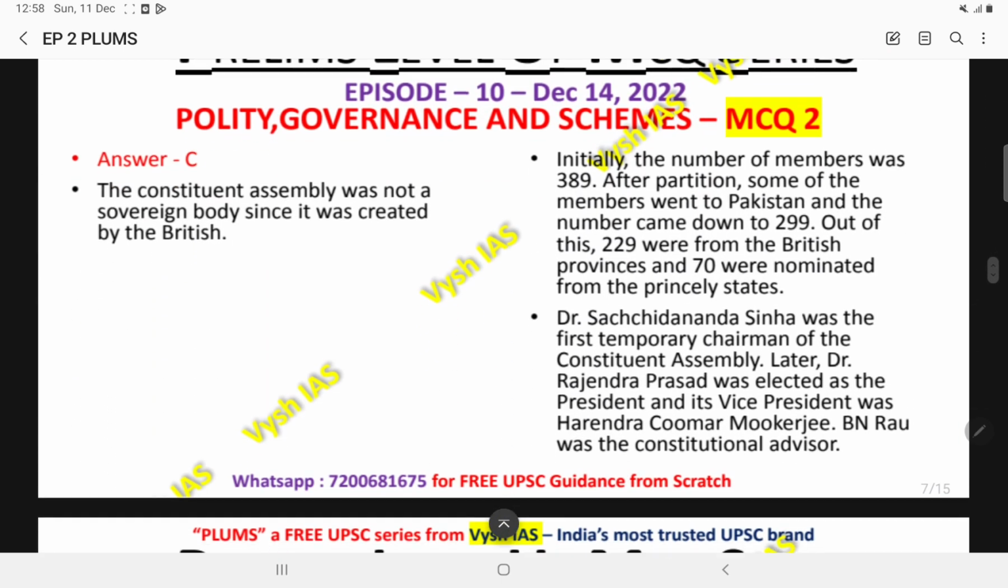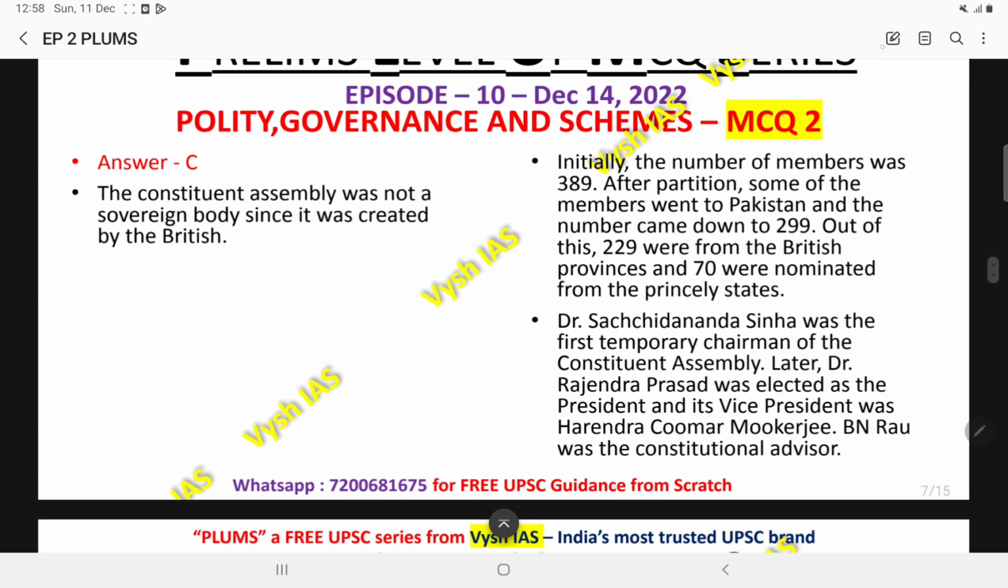Again, I have given some points also. See, sometimes UPSC has a habit of asking these kinds of points also. How many people were there at the time of the constitution? Initially, if you look, the number of members was 389, and after partition, what was the change in composition?